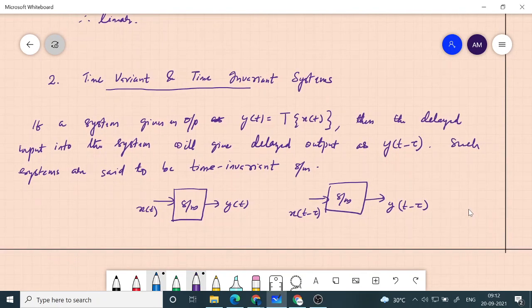If a system gives an output y of t is equal to transformation of x of t, then the delayed input to the system will keep delayed output. If that is what is happening, such a system is said to be time invariant.